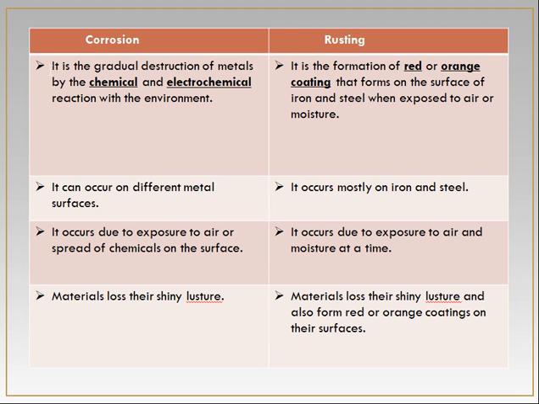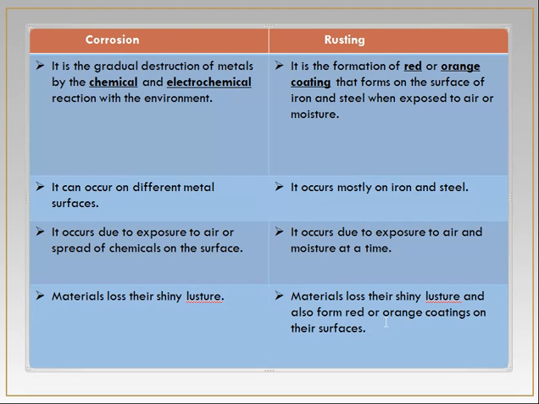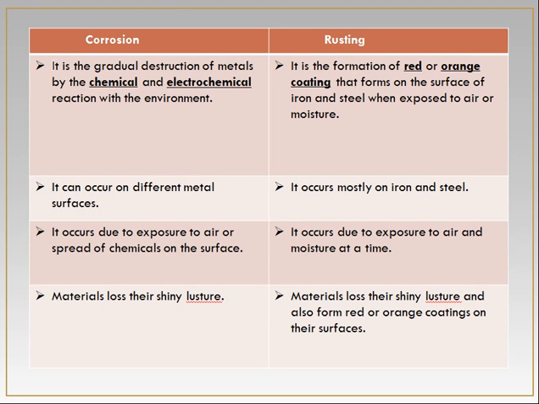Now we will look at the summary of the basic differences that we have discussed in this whole lecture. First of all, corrosion is the gradual destruction of metal by chemical and electrochemical reaction with the environment. Means that it occurs gradually by chemical and electrochemical reaction within the environment or with the influence of environment.